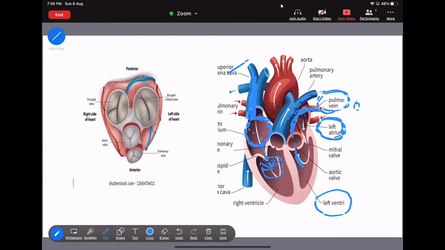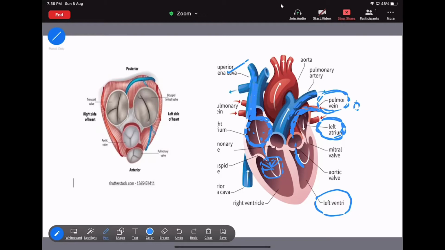Now this tricuspid valve and this bicuspid valve, they both will be what? In open state. Due to this opening of the tricuspid valve and the bicuspid valve, the blood will flow from the superior vena cava and from the pulmonary vein. Okay, so this is the exact mechanism when the atria and the ventricle are present in the relaxed state, that is the joint diastole condition.